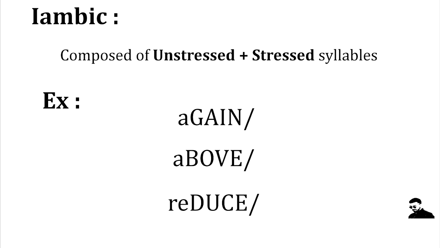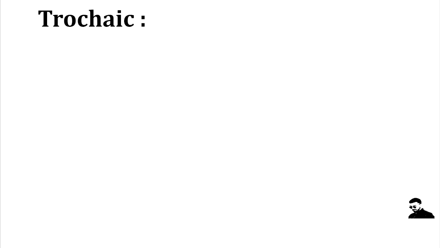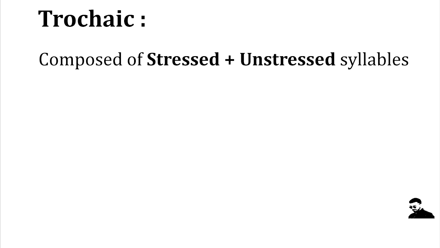As an example, here we have again, above, reduce. And you can see that the stressed syllables are capitalized to show the difference. And now the second type is called trochaic. Trochaic foot is composed of stressed plus unstressed syllables.